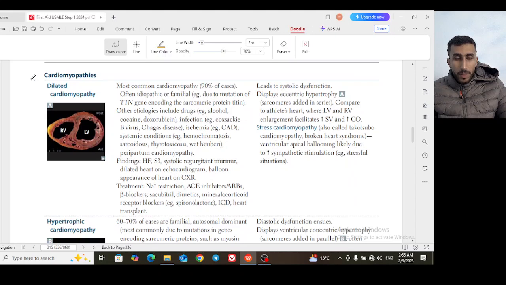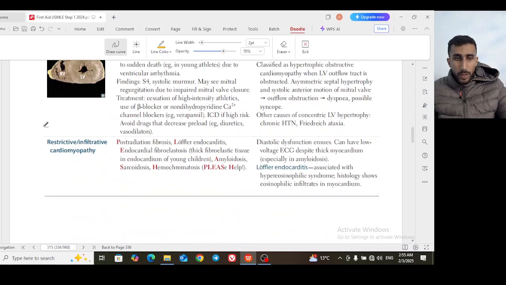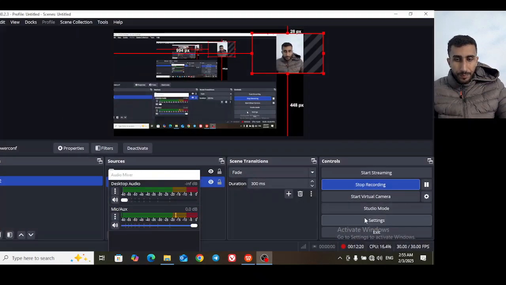The next topic here is cardiomyopathy. So there are three main kinds of cardiomyopathies. First, dilated cardiomyopathy, then hypertrophic cardiomyopathy, and the third kind is restrictive or infiltrative cardiomyopathy. So for the etiology of the three conditions,